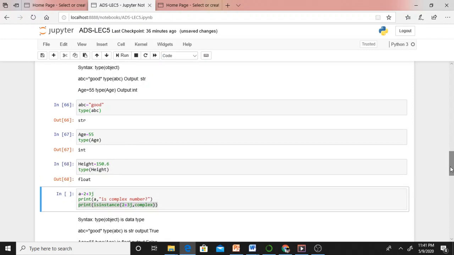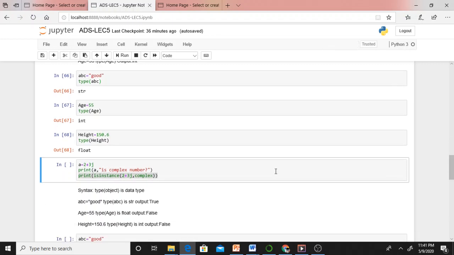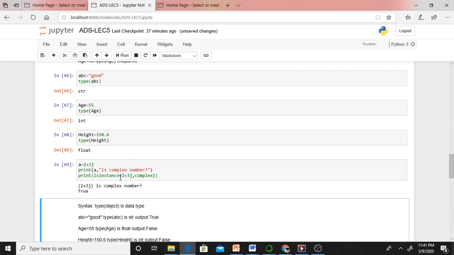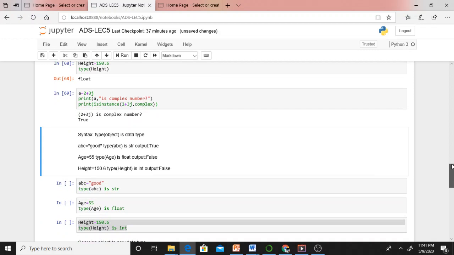I am getting float. Even we discussed isinstance of 2 plus 3j. It will check whether 2 plus 3j belongs to the complex data type or not. If 2 plus 3j belongs to the complex data type, what will it return? It will return true. That's what we discussed in slides, isn't it?